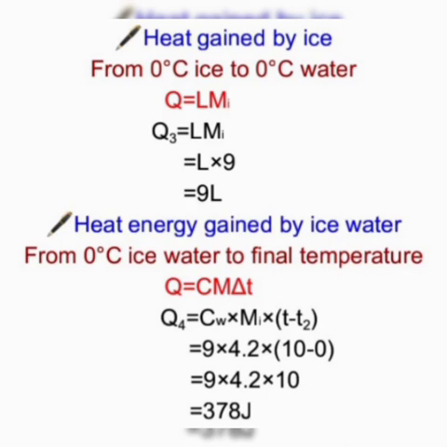Heat energy gained by ice water from 0 degrees Celsius ice water to the final temperature, that is Q4, is equal to specific heat capacity of water into mass of ice into T minus T2. We get 9 into 4.2 into 10 minus 0, which is equal to 9 into 4.2 into 10, and therefore we get Q4 is equal to 378 joule.